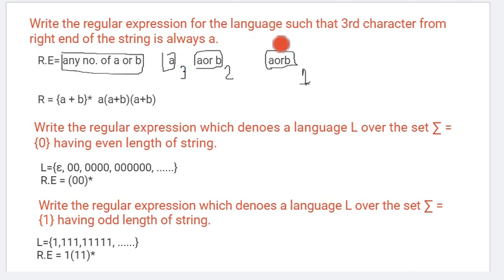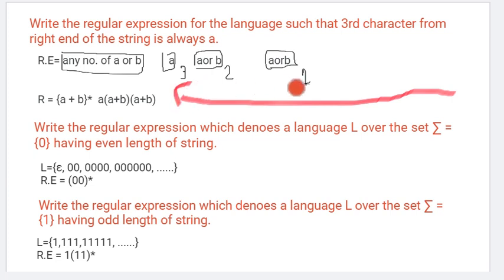Write a regular expression for the language such that the third character from the right end is always A. The first character can be anything, A or B. Here the input set is A comma B. So the first character can be anything, A comma B. The second character can be A comma B. But the third character from the right